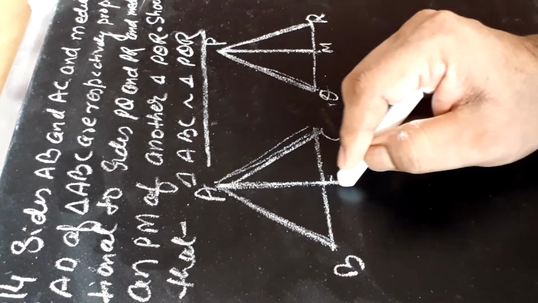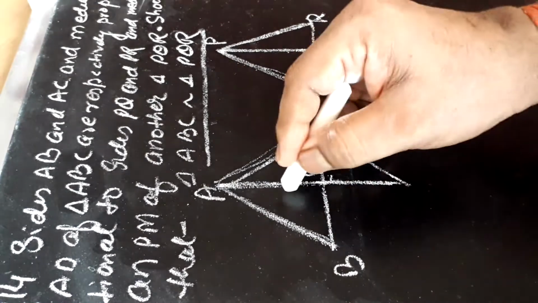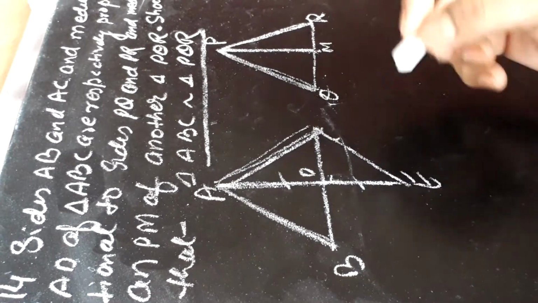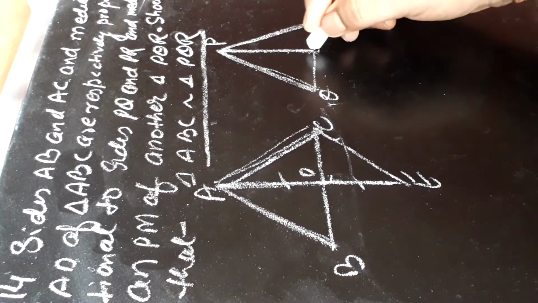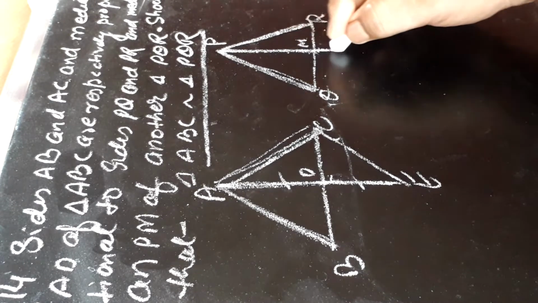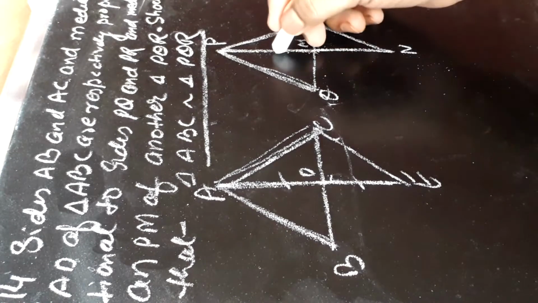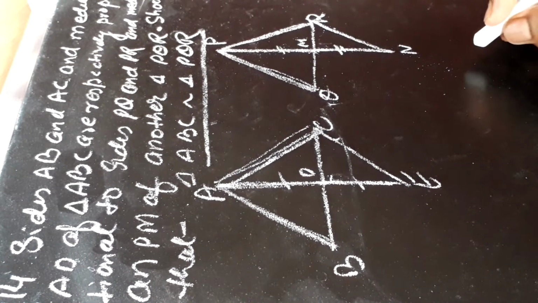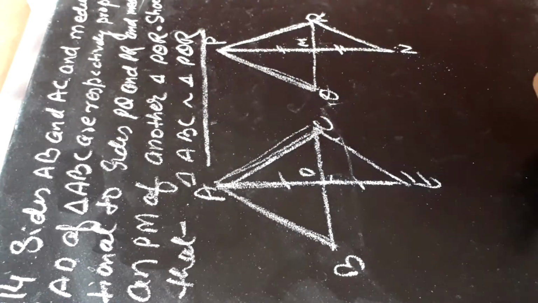Produce this AD to E such that AD is equal to DE, and produce this PM to another point N such that PM is equal to MN, and AD is equal to DE according to construction.